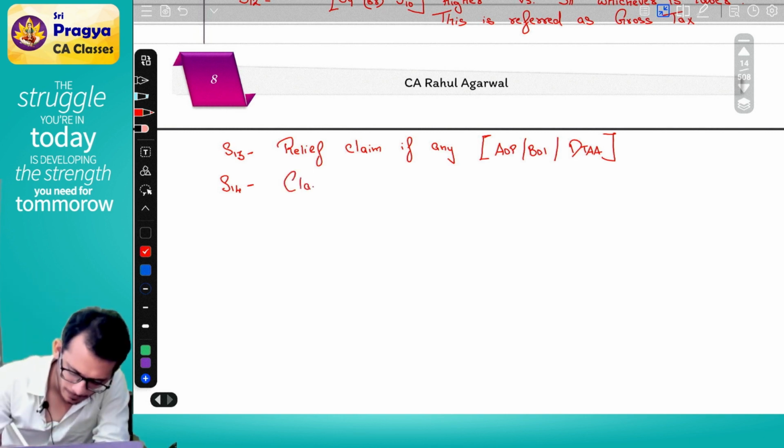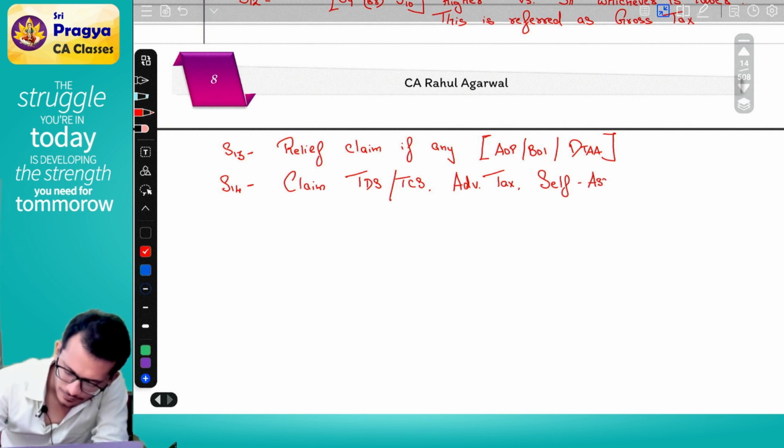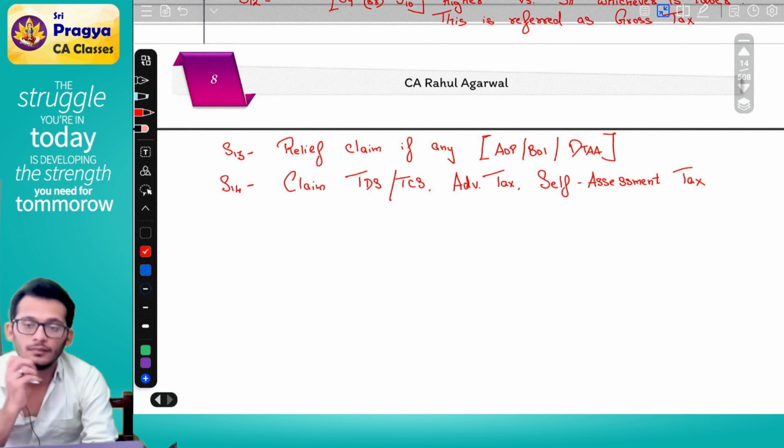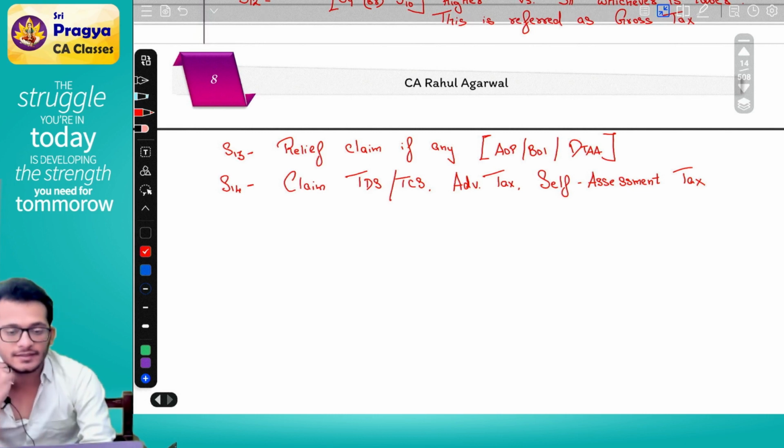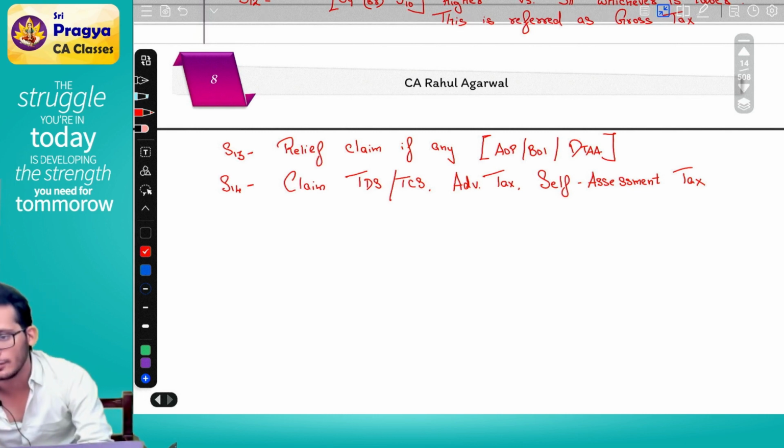So what will you do? Claim TDS, TCS, advance tax, self-assessment tax. Yes, if you have paid any TDS, TCS, advance tax, self-assessment tax, all those things you can claim off.